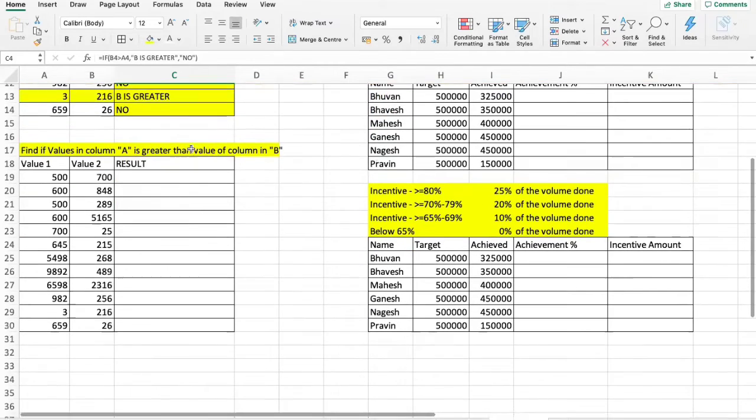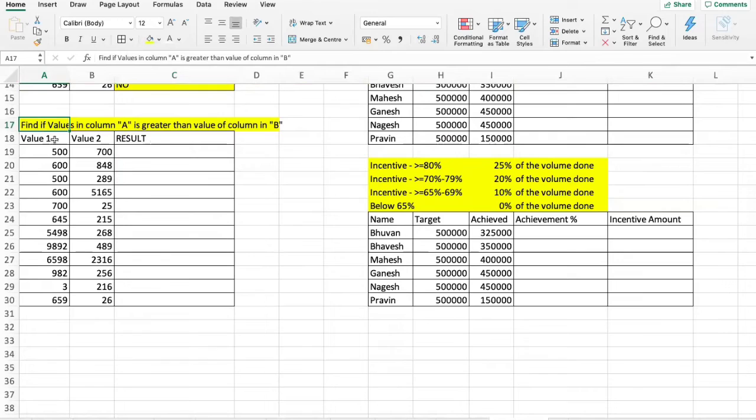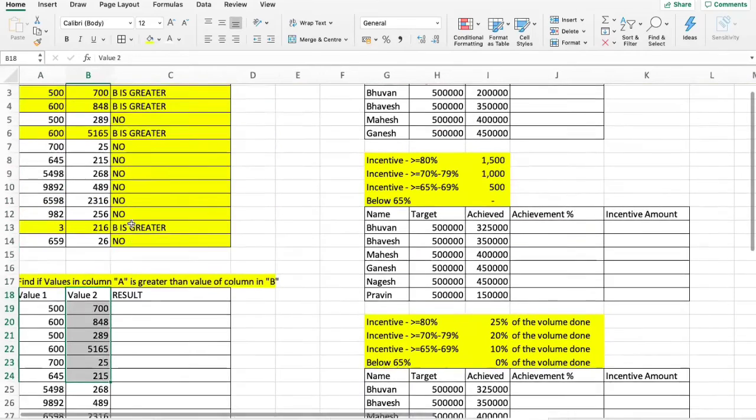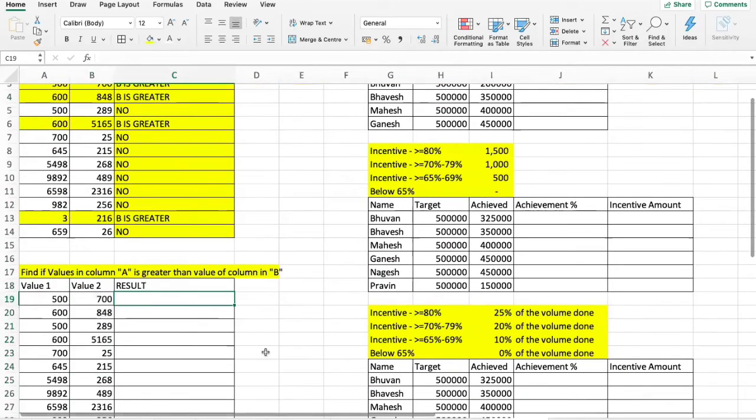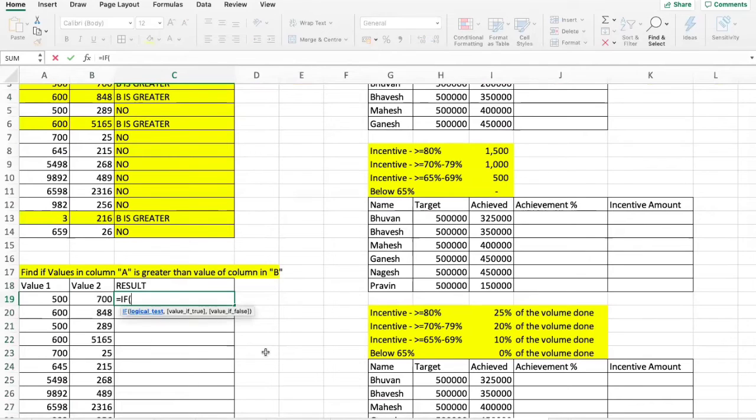Great. So let's move on to the next example, where we need to find if the value in column A is greater than column B. So this is vice versa of what was there above. Let's say if column A is greater than column B, and if the value is true, say yes, close inverted commas. If the value is false, say no, open inverted commas, say no, close inverted commas, and close the bracket.